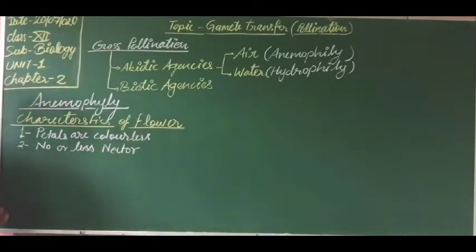There is no secretion of nectar, which is collected by the honeybee, and is the secretion of the plant by which insects are attracted toward the flower.